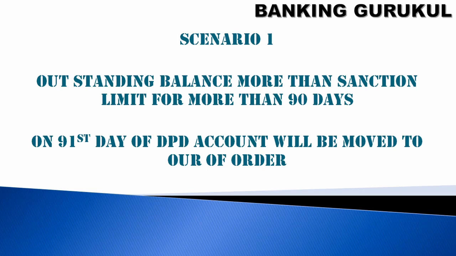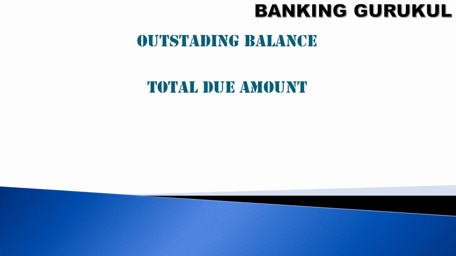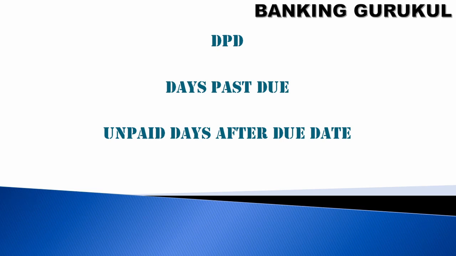For out of order categorization, we have different scenarios. Let's discuss the first scenario. If the outstanding balance is more than the sanction limit for more than 90 days, it will be classified as out of order. On the 91st day of DPD, the account will be moved to out of order. Outstanding balance means the total amount due, which should be repaid by the customer to the bank. DPD means days past due, the unpaid days after the due date.